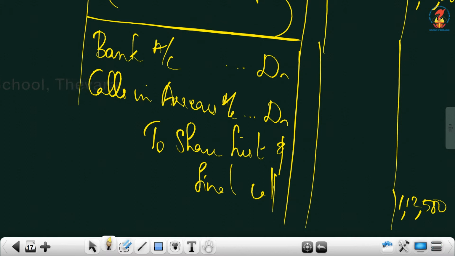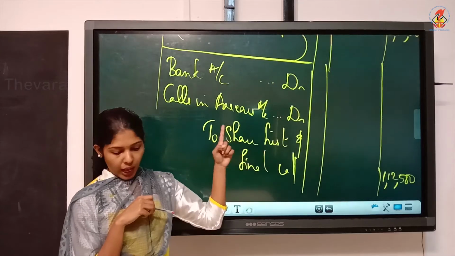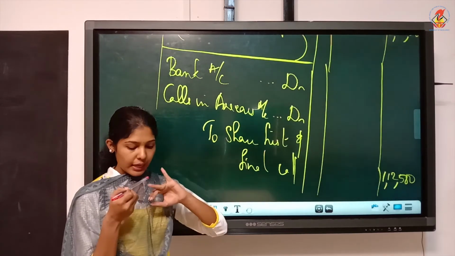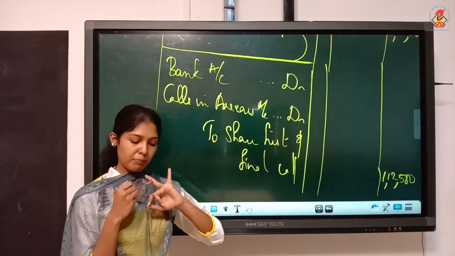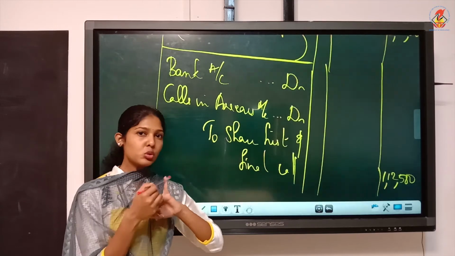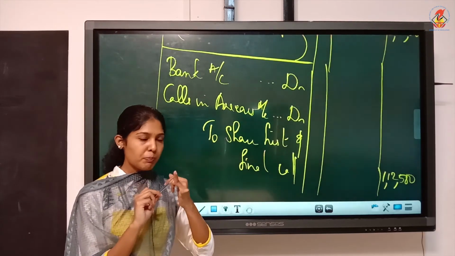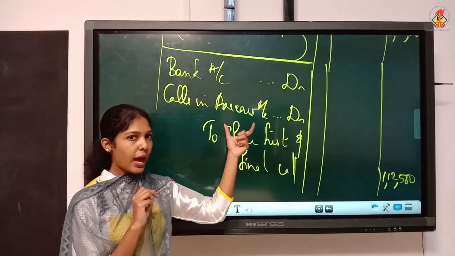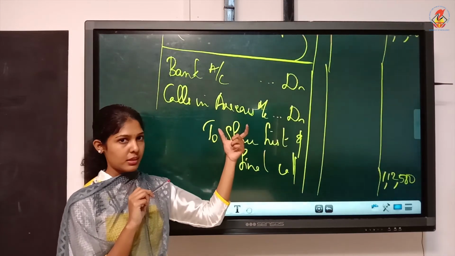Now calls in arrears. You read the question once again. Here Ashok didn't pay allotment and first and final call. At the same time Sohan did not pay first and final call. So there are two shareholders who failed to pay the first and final call. So you have to add those two amounts and take calls in arrears.